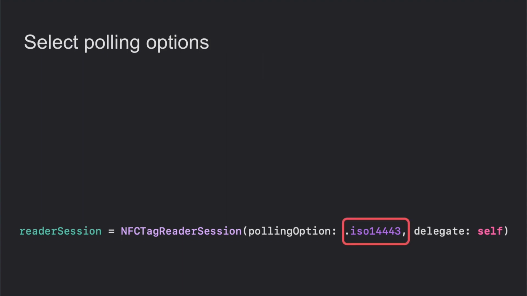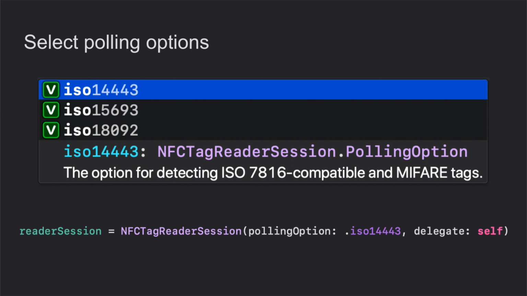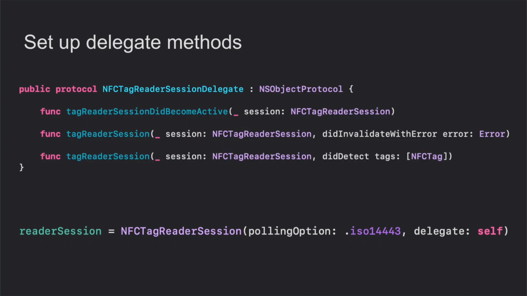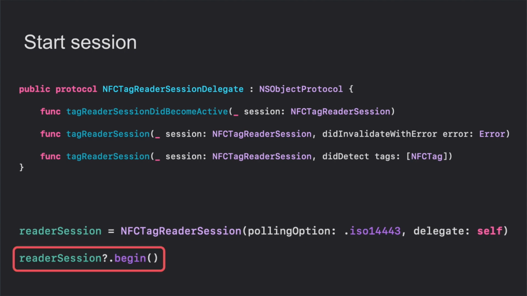Here we need to specify polling options, and we need to select this polling option because this one is compatible with the ISO 7816 standard. And the delegate method is also pretty straightforward, and when we have set them up, we can start our session, and here we bring our device close to the card.